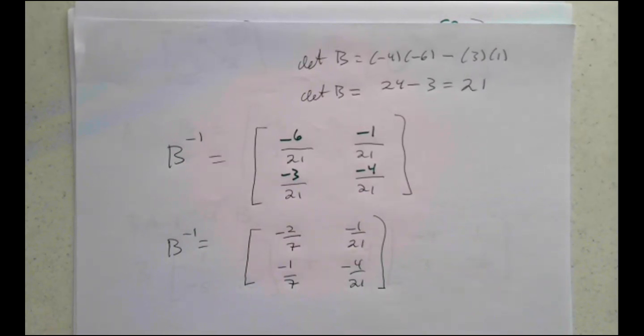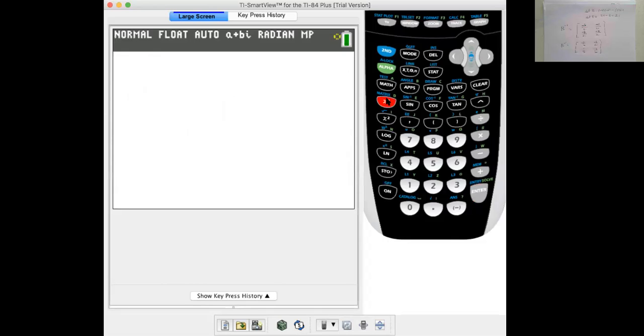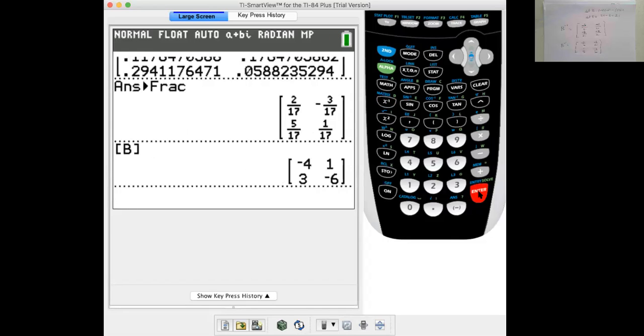We will check on the calculator to see if that's right. We go back and we go to matrix B, make sure it's inputted correctly: negative 4, 1, 3, negative 6. That looks good. We want B inverse.